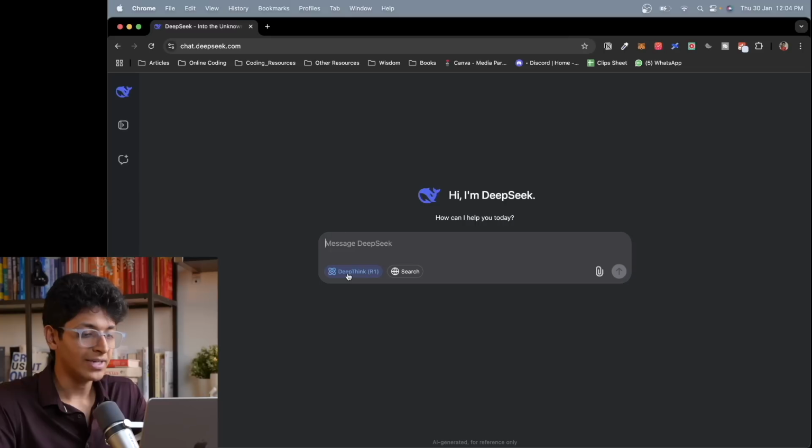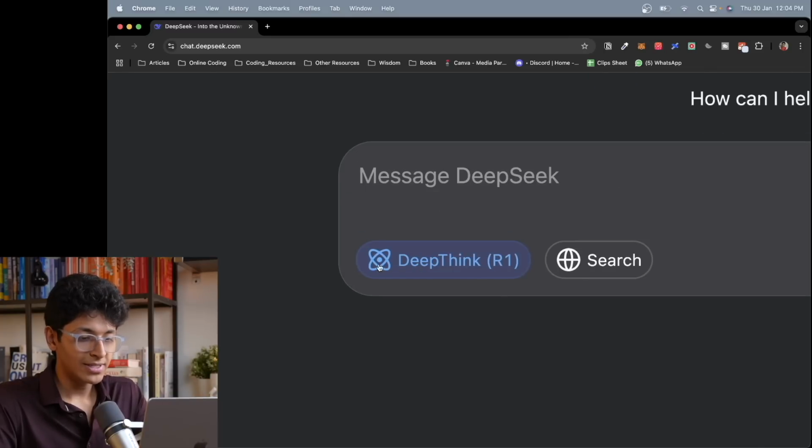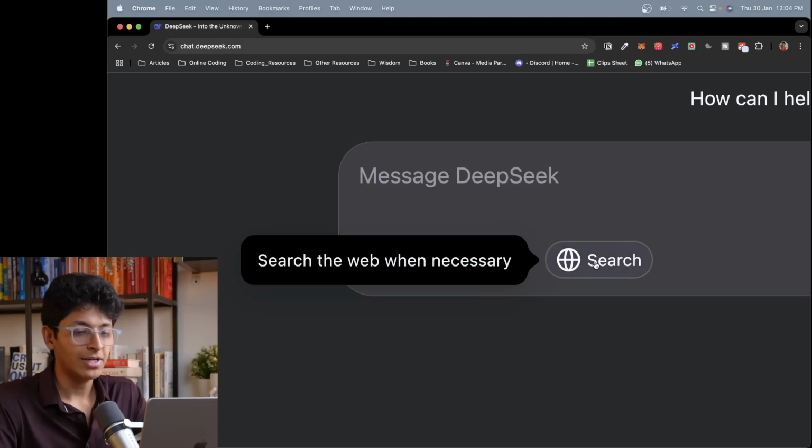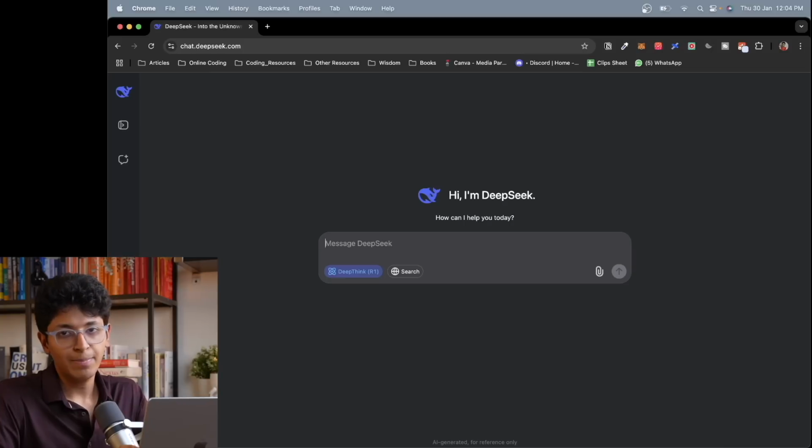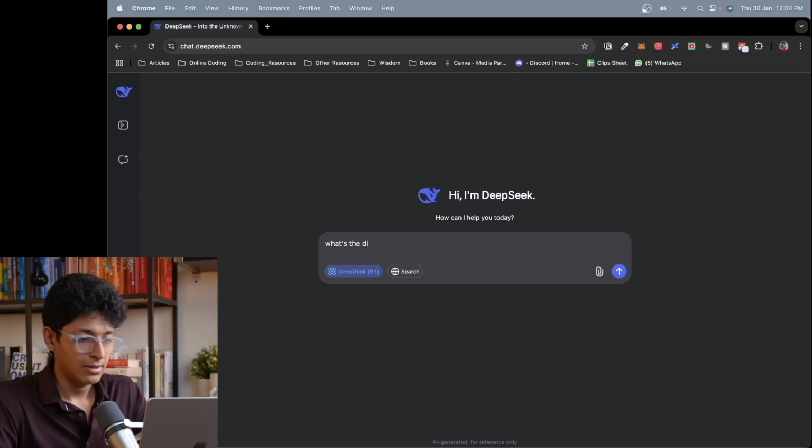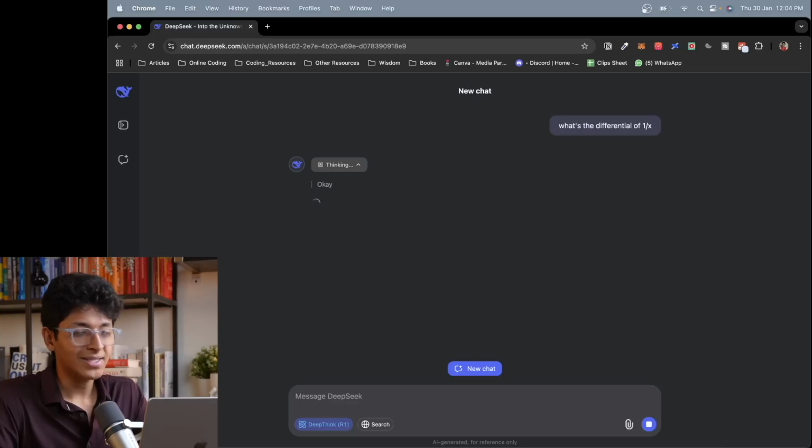First things first, you have Deepseek R1. Now, this is basically the R1 reasoning model that we've enabled. So you have to enable this. And if you want to search the web in real time, then you can tick this box as well. So I can ask it any math question that I want to. For example, what's the differential of 1 by x? And it will give me proper thinking and the answer as well.